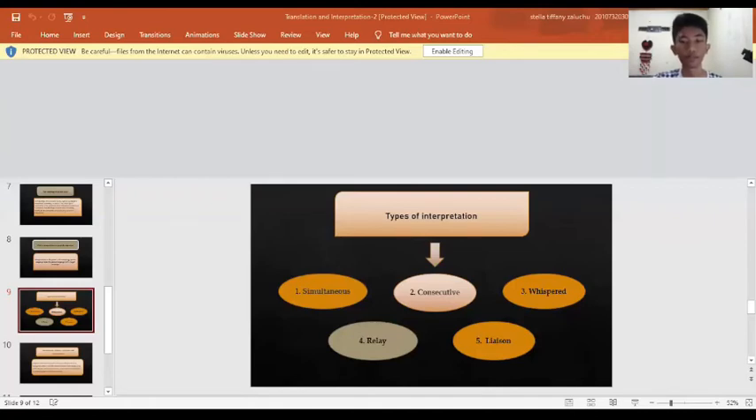Number 5, liaison. An interpreter translates into and out of the source and target language as a conversation takes place. This is typically used for small, informal situations such as meetings.